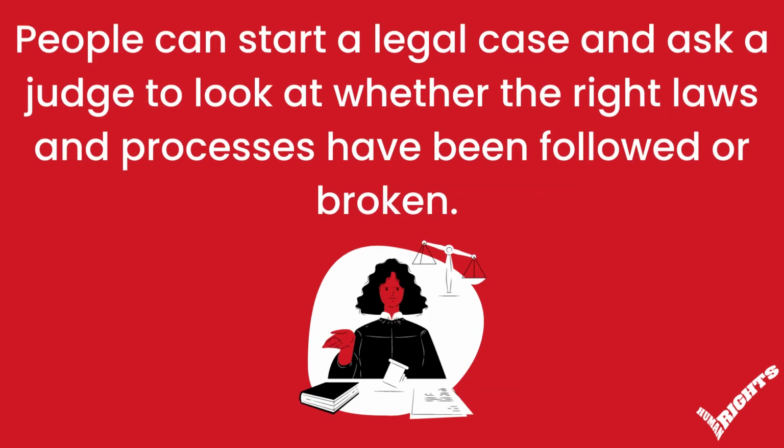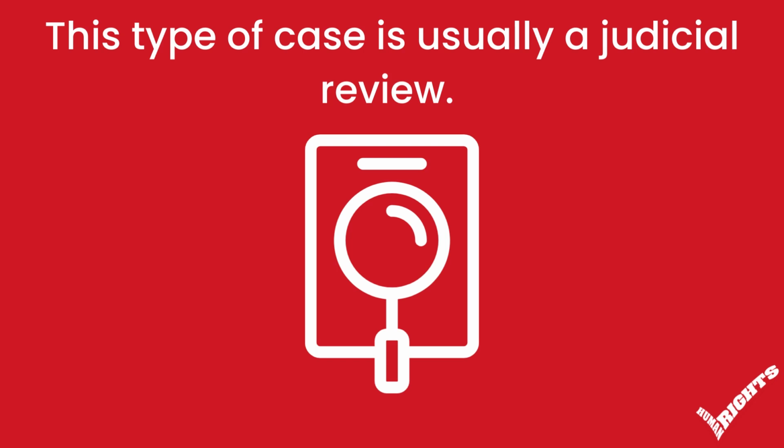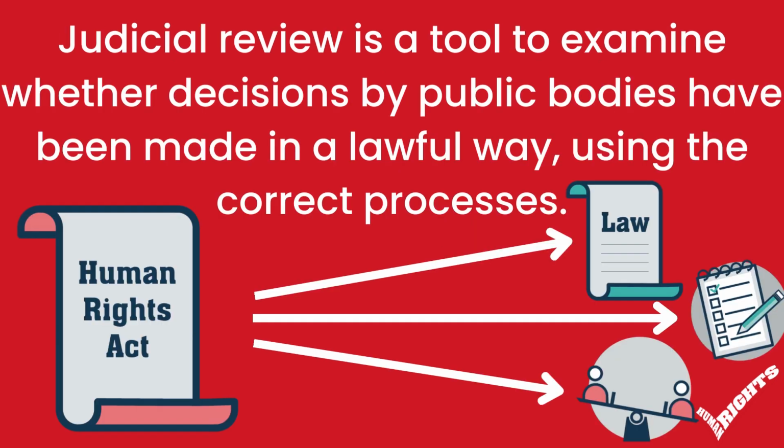They are independent. People can start a legal case and ask a judge to look at whether the right laws and processes have been followed or broken. This includes bringing cases that are about the actions or decisions of the executive or government. This type of case is usually a judicial review. Judicial review is a tool to examine whether decisions by public bodies have been made in a lawful way, using the correct processes.